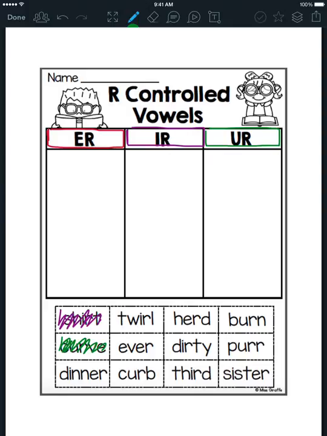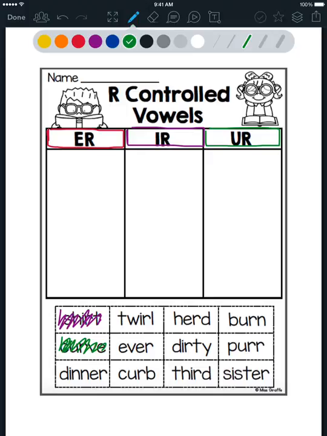The last word, dinner. Dinner has the R sound. This word has the ER sound. I'm going to mark it as red so that I know it goes in the ER box.